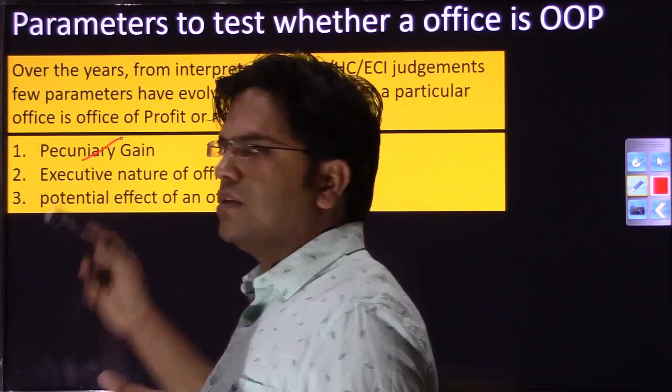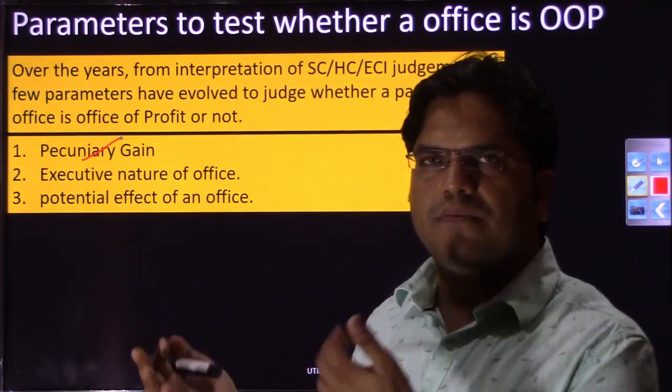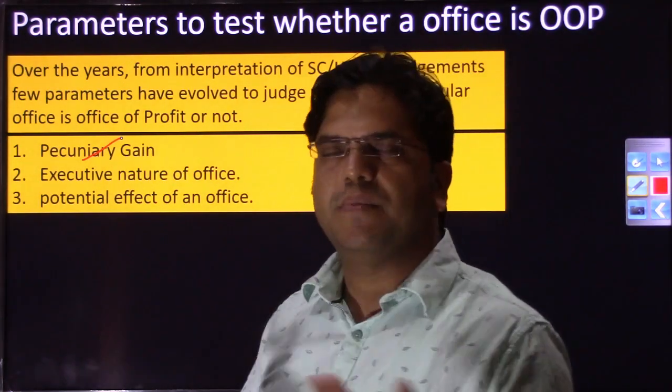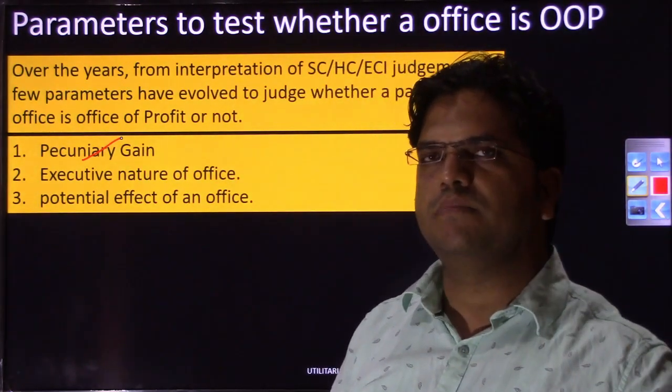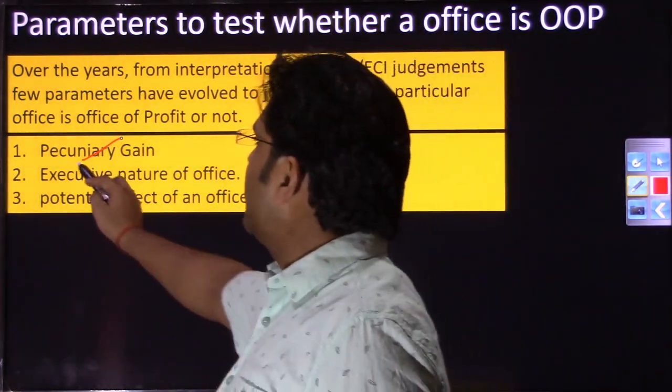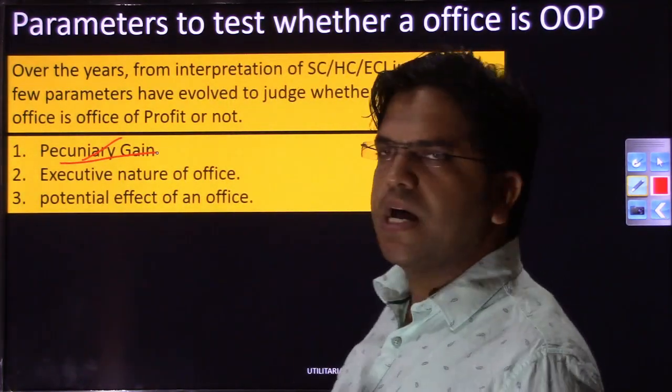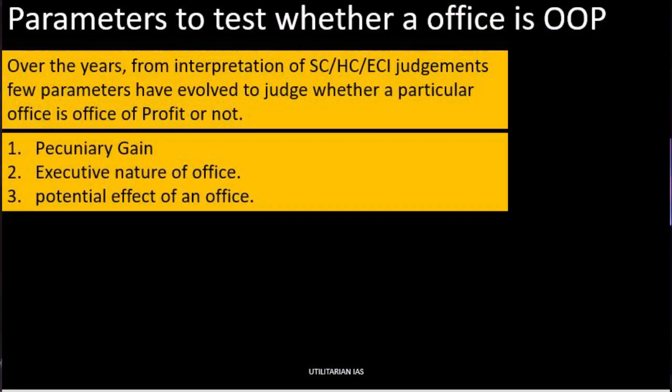So suppose I am a member of parliament and I am also holding any other office under the government of India or a state that is giving me any kind of pecuniary gain, financial gain, then I'll be disqualified, right? So that office will be called an office of profit.